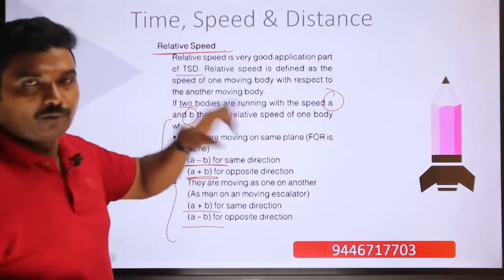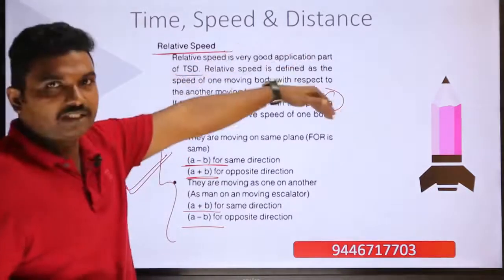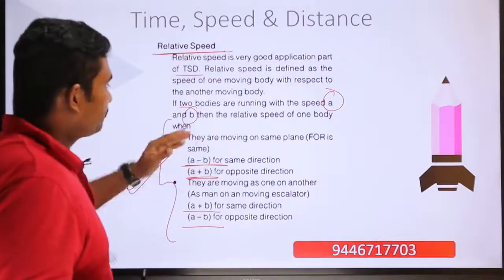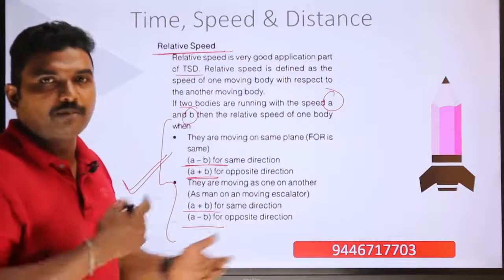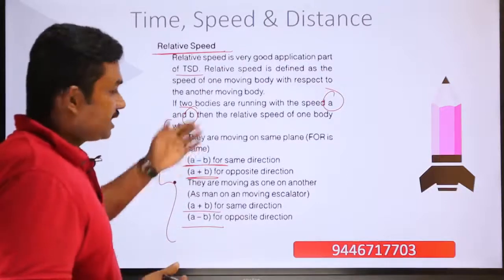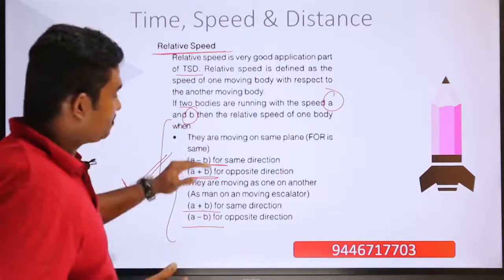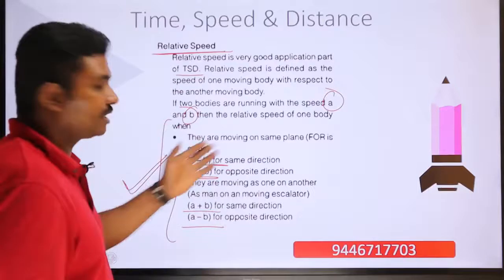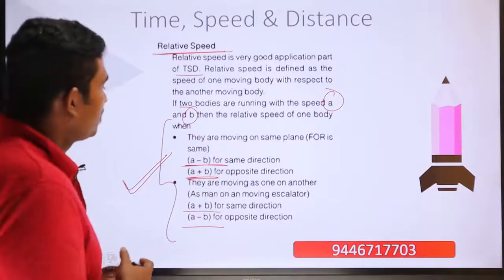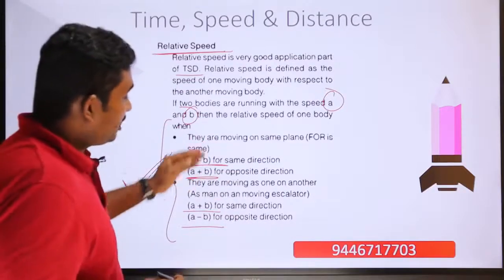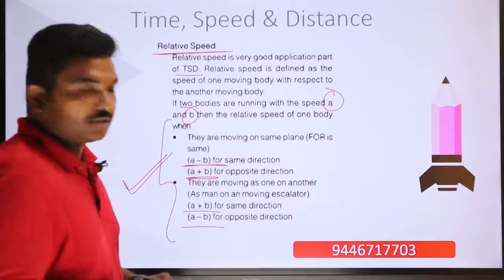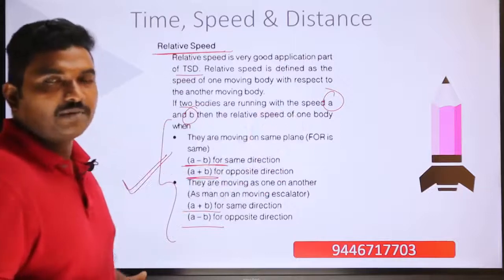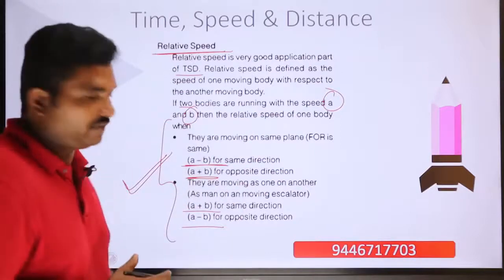If there are two bodies, the first body is running with a speed A and the second body is running with the speed B, and if both bodies are moving on a plane, then the relative speed will be A minus B if they are moving in the same direction, and A plus B if they are moving in the opposite direction. Then if one body is moving on another body, for example, a man standing on an elevator, that means the man is already moving on the elevator.